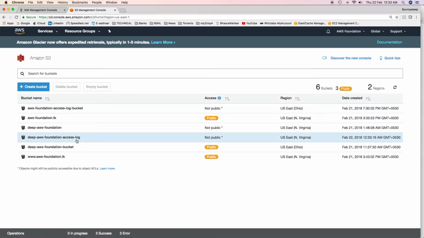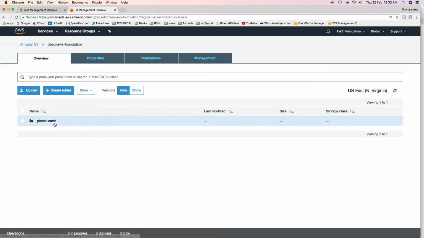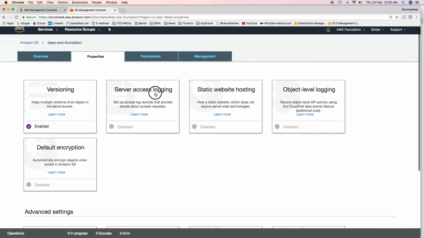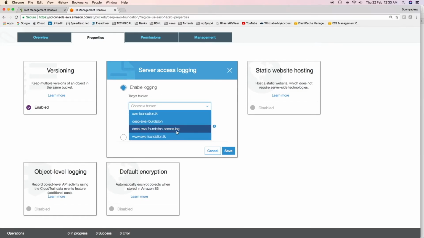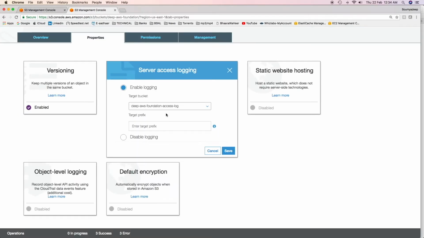The bucket has been created. Now the second step is to enable server access logging. Go to this bucket, click on Properties, and then click on Server Access Logging. Enable Server Access Logging and then choose a target bucket. This is the bucket which you have created. In this drop down, you will see buckets only from the North Virginia region. If you have noticed, there's no bucket from any other region. Even though I have two buckets from the Ohio region, those buckets are not getting displayed here. That's why you need to create a bucket within the same region.